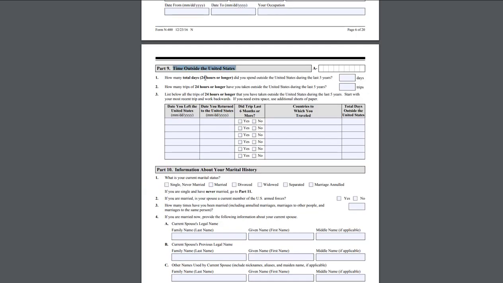Another very important one is Part 9, time outside the United States. For you to be eligible to apply for naturalization for U.S. citizenship, you have to have been present most of the time while you were a resident of the United States, while you had your green card. I personally heard a lot from different immigration attorneys that it is not recommended to travel outside of the United States at all during that process. Not recommended. It doesn't mean that you can't do it. You can, but it's not recommended.